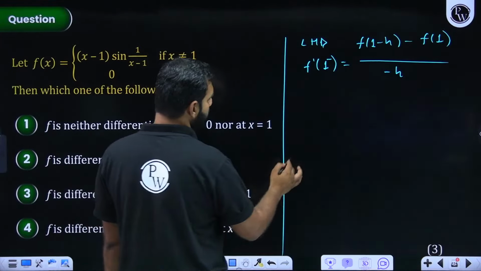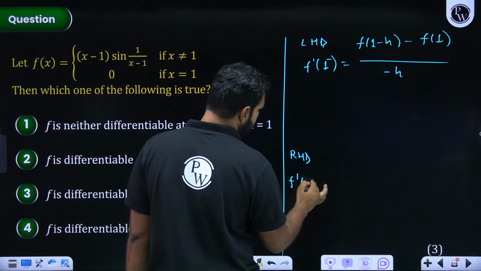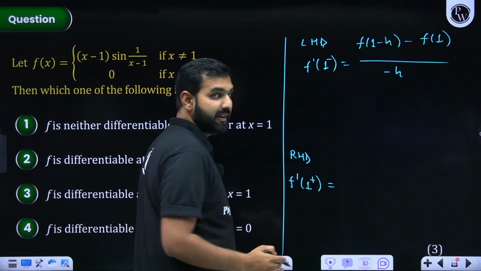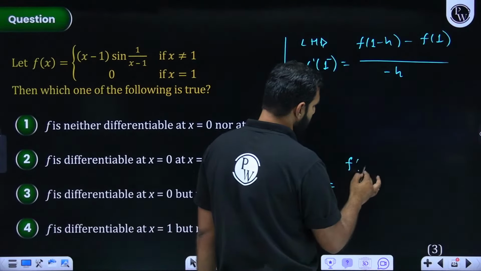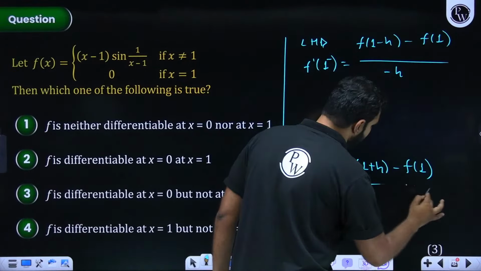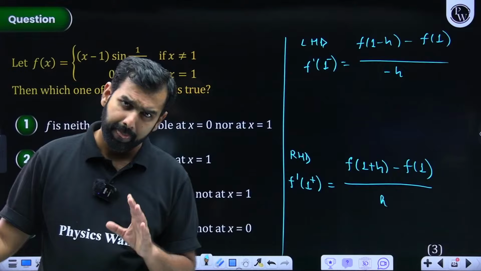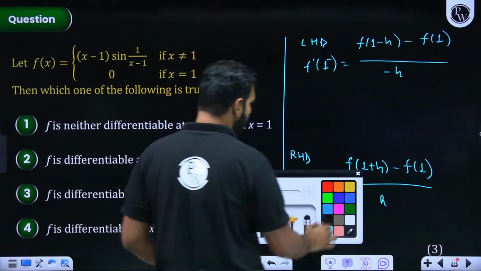Similarly, if I talk about the right-hand derivative, that means f dash 1 plus. That means f of 1 plus h minus f of 1 divided by h. Give me a quick confirmation on this. Were you all aware of the left-hand derivative and right-hand derivative? Now, how do I verify this?